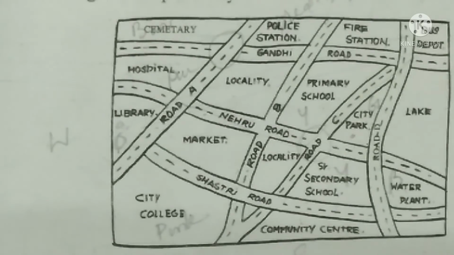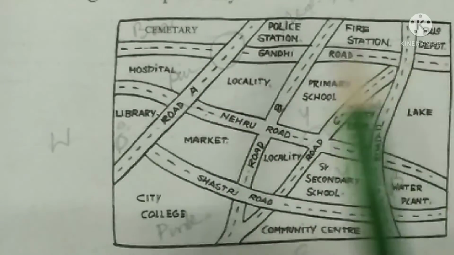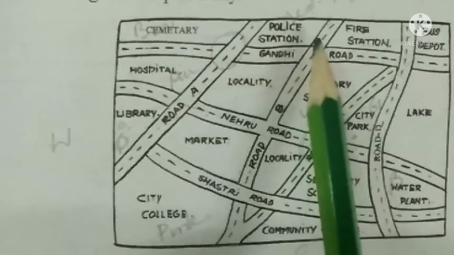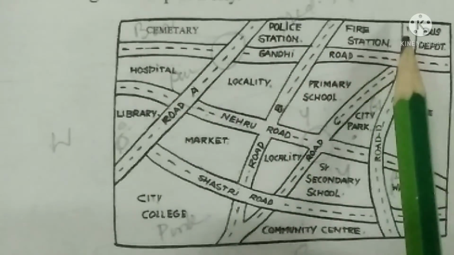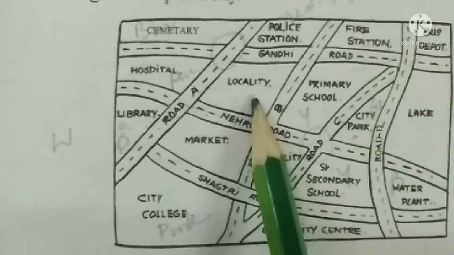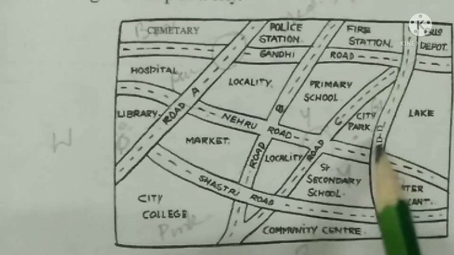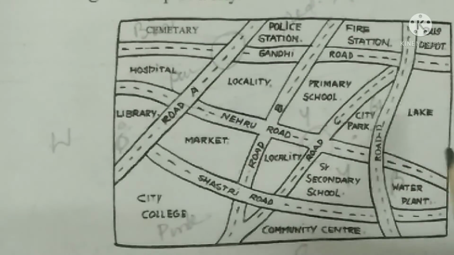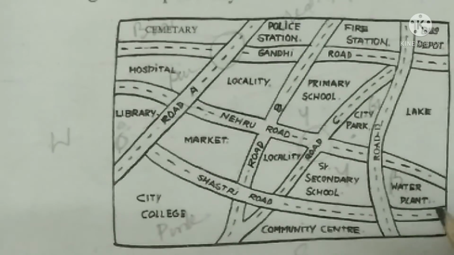Blue for water. So where is water? Check here, everywhere: cemetery, police station, fire station, bus depot, hospital, locality, primary school, lake. So when lake is there, then blue for water. So lake will be blue.